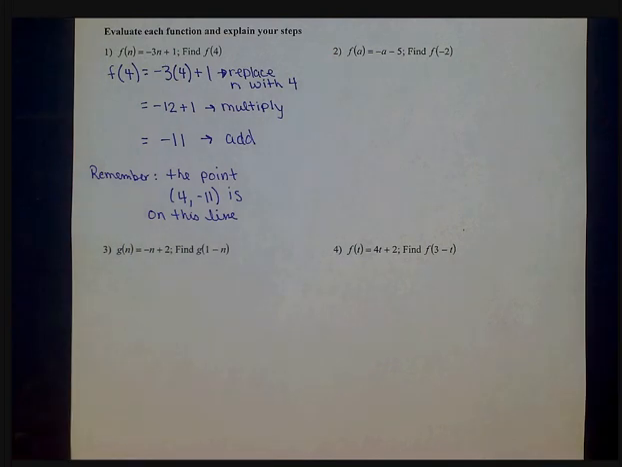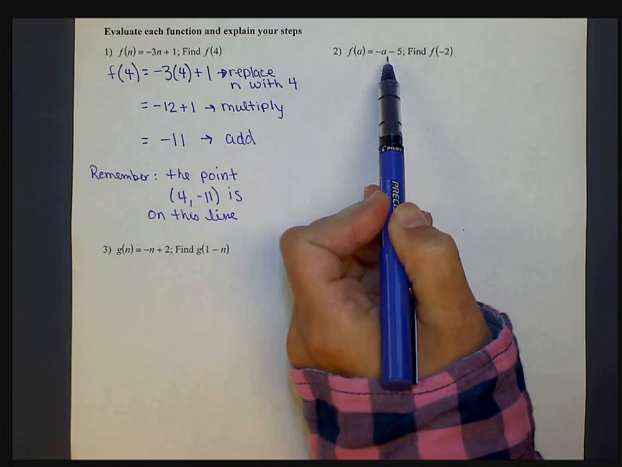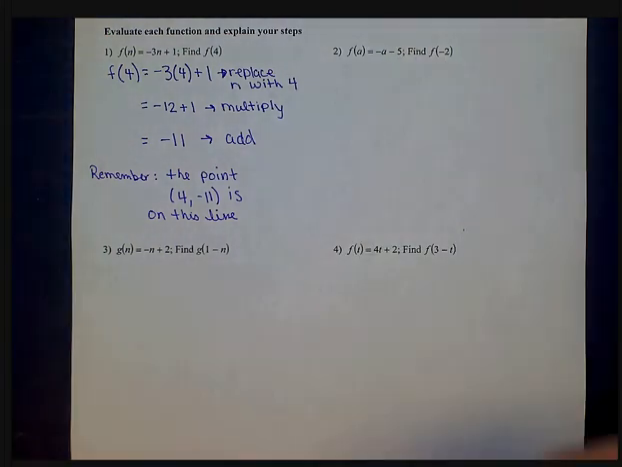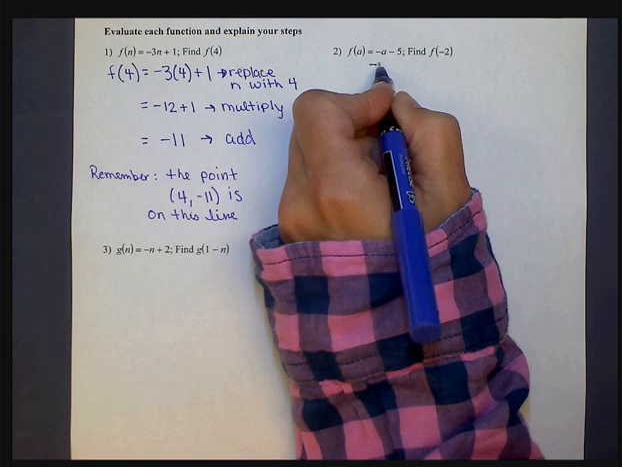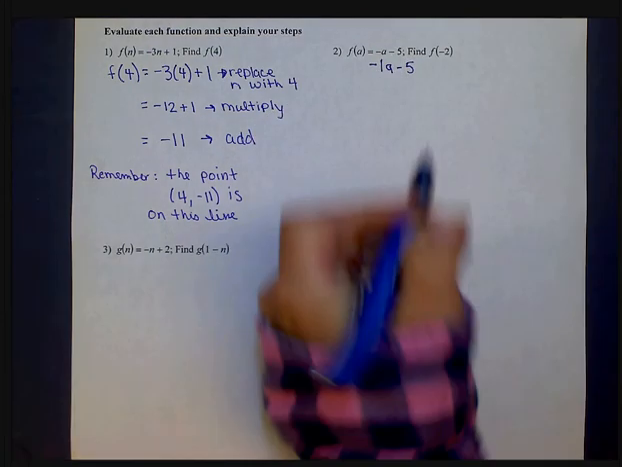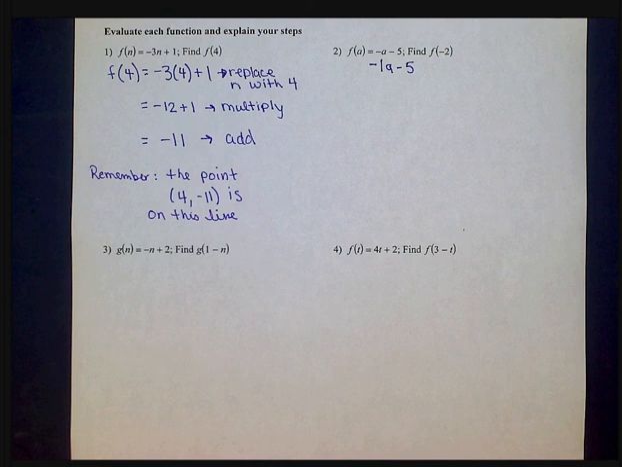Alright, so for number 2, if we're going to evaluate and explain our steps, we have a new function, f of a equals negative a minus 5, and they want us to find f of negative 2. So remember that this negative a is actually negative 1a minus 5. So you have to remember that negative represents a multiplied by negative 1 as a coefficient of a.